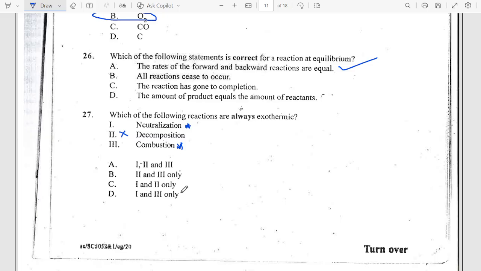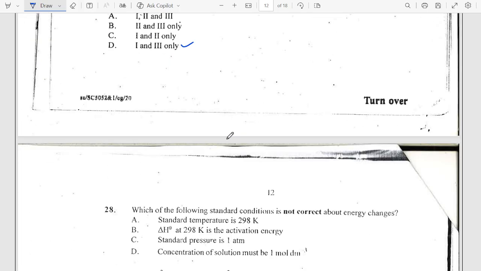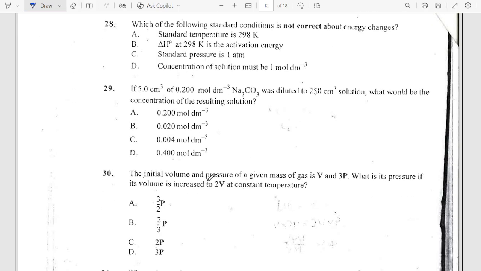Very, very important question, right? Now the next one says, which of the following standard conditions is not correct about energy changes? Standard temperature 298, this is correct. Delta H at 298 is the activation energy. I don't know about that. Standard pressure 1 atm. Concentration of solution must be 1 mole per dm cube. So the answer is B. This one is way outside what is correct.